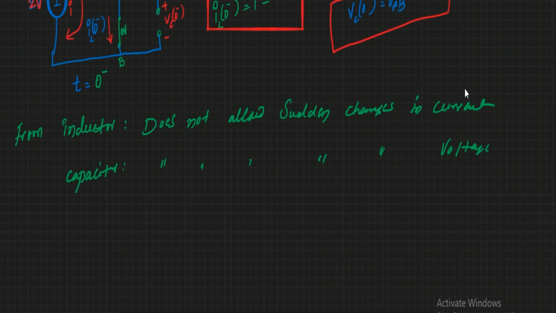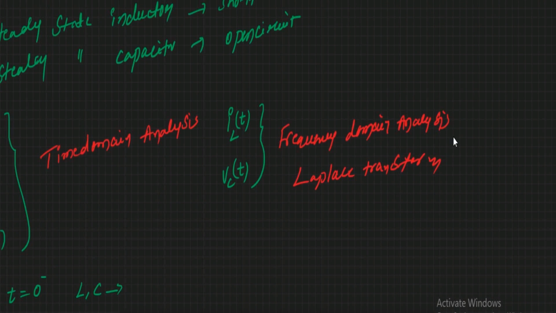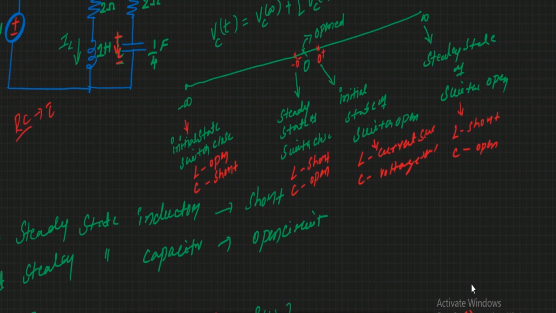It means that for the inductor, IL of 0 minus we got as 1 ampere, and VC of 0 minus we got as 2 volts. According to the statement, the inductor and capacitor do not allow sudden changes.